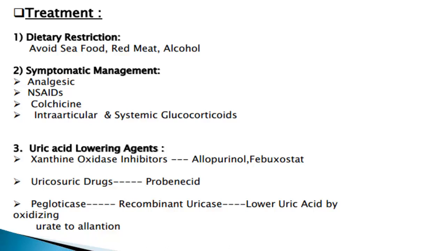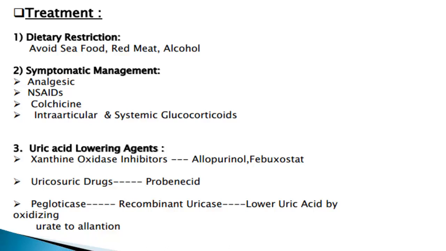For symptomatic management, we have to give analgesics, non-steroidal anti-inflammatory drugs, colchicine, or intra-articular and systemic glucocorticoids may also be given. While using colchicine, we have to remember that colchicine should be used as early as possible, most probably within 24 hours of symptoms.